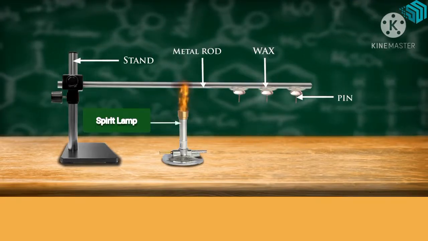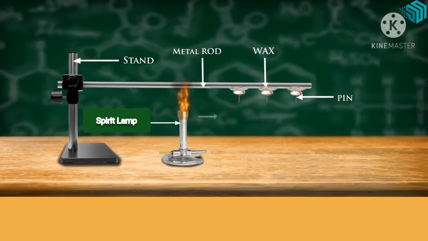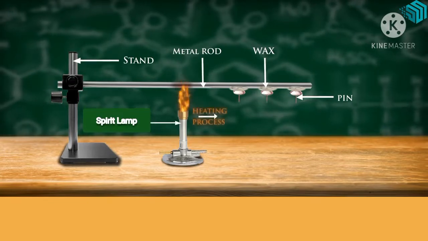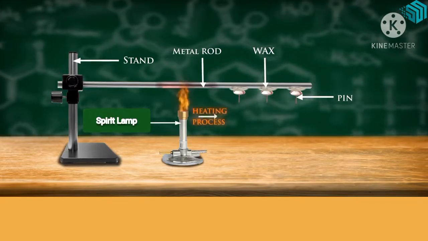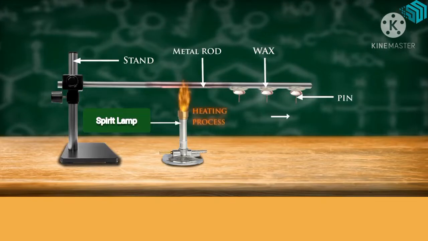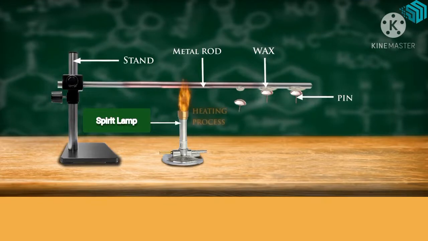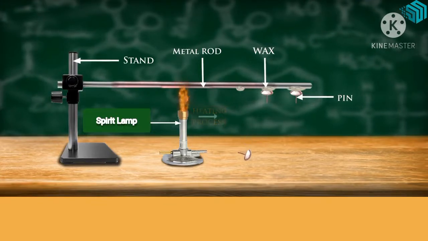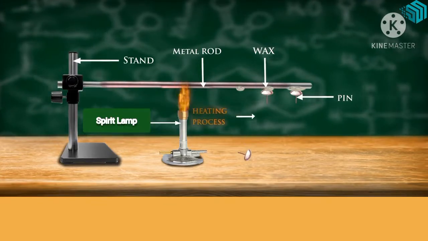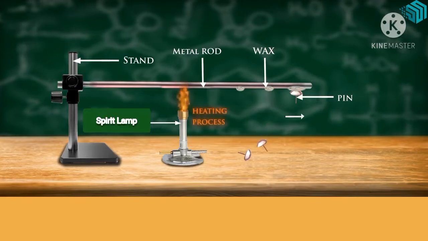Now, why does this happen? As we start to heat the metal rod, the particles of the metal rod start to vibrate at their own place. They do not leave their place but start to vibrate at their own place. And these vibrations of the particles pass the heat from one place to another place. And this type of heat transfer is called conduction.